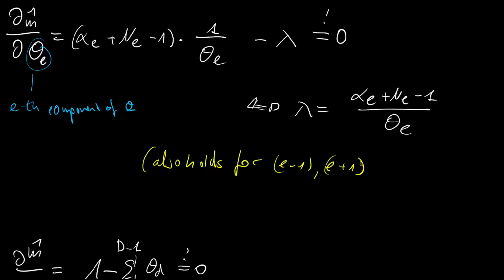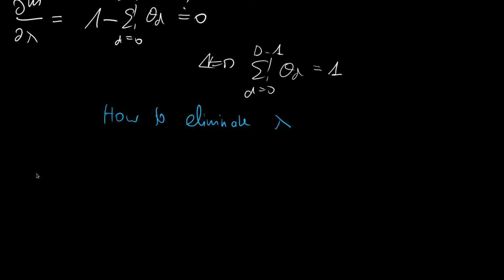So in essence, we can also use a variable index, which for instance would be d, and define lambda as this. So lambda would be alpha d plus nd minus 1 over theta d. I hope this makes sense. If not, please also take a look at the maximum likelihood estimate derivation, where I discuss this in more detail. And let's argue that lambda is lambda. I think you would agree with me. And this is nothing else than lambda times 1.